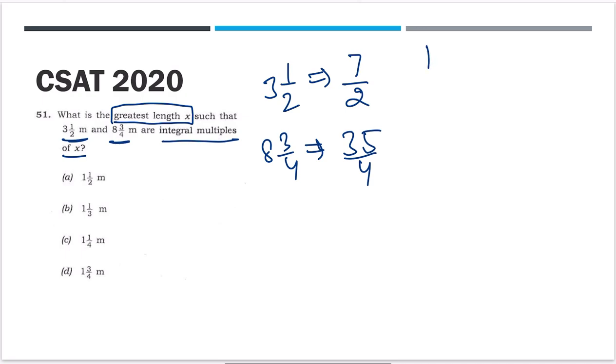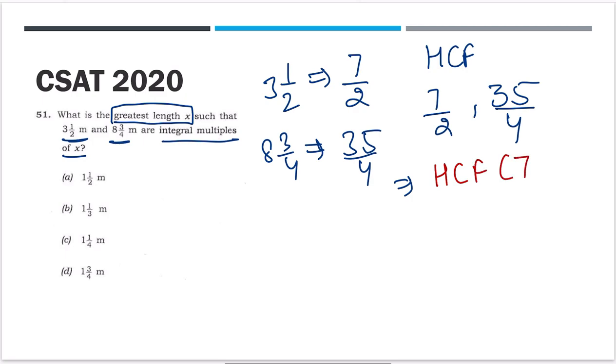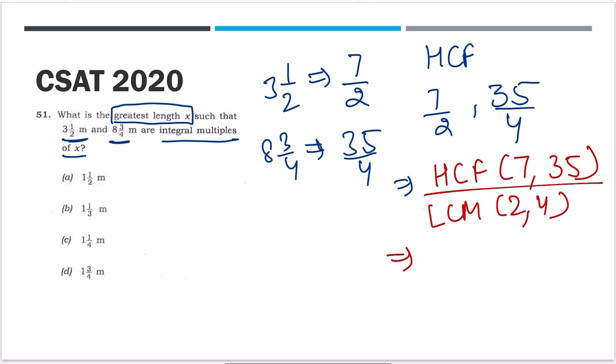Now you have to find the HCF of 7 by 2 and 35 by 4. If you go back and watch the last video, you will find that you have to find the HCF of 7 and 35 and the LCM of 2 and 4. So I will make it quick. HCF of 7 and 35 is 7. LCM of 2 and 4 is 4. So you will get an answer of 7 by 4. I hope this is clear.